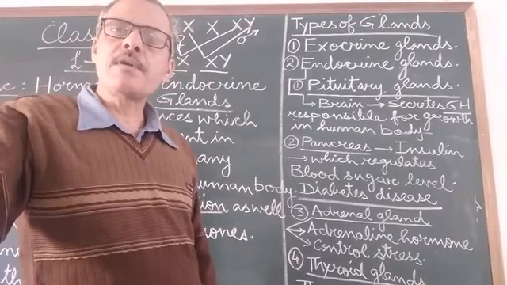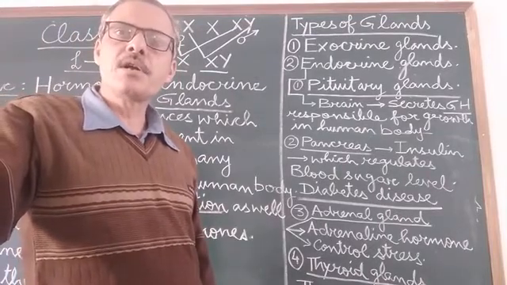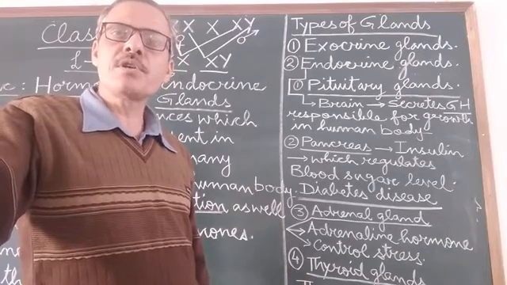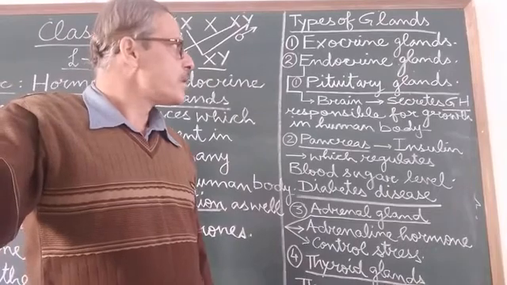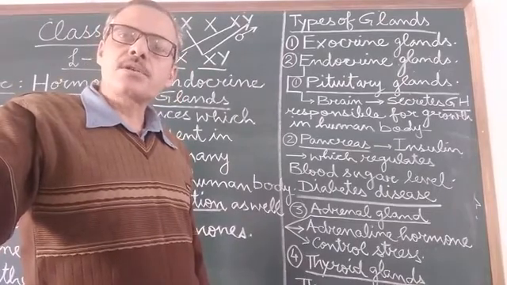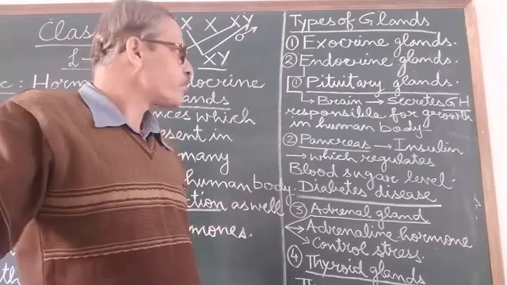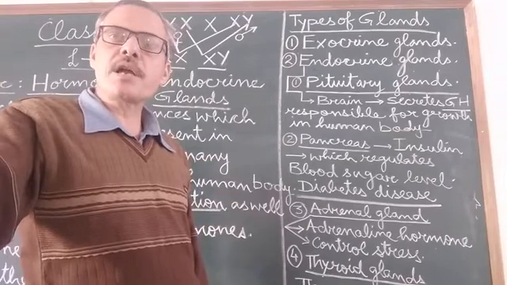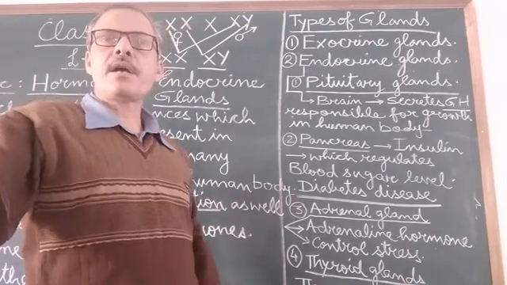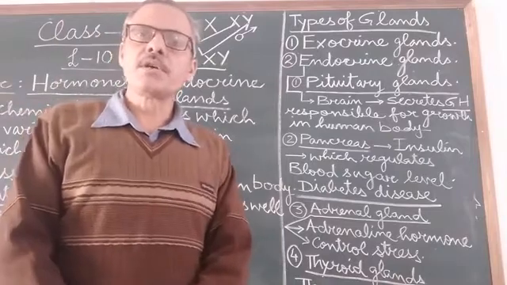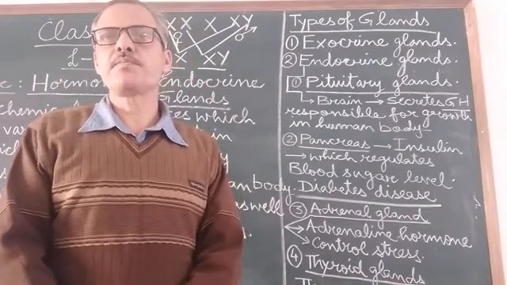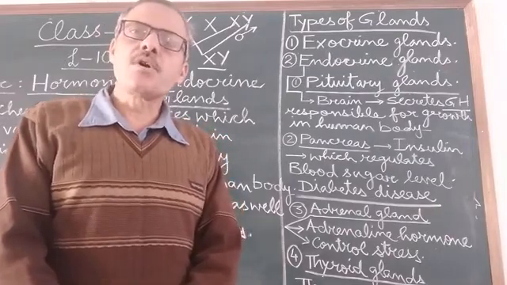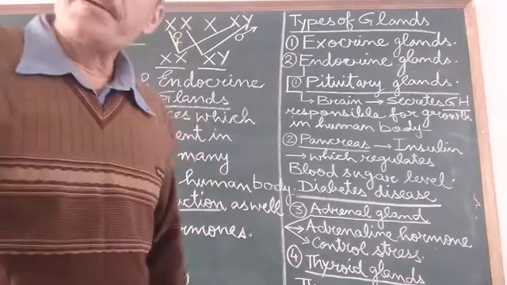Now students, I am going to explain in detail about the function, location and the names of the hormones secreted by some of the major endocrine glands present in our body. Among them, the first one is the pituitary gland. The pituitary gland is present in the brain and is called the master gland.